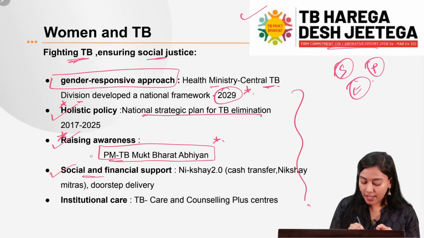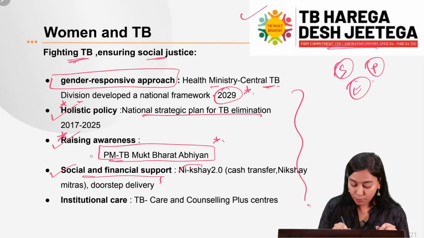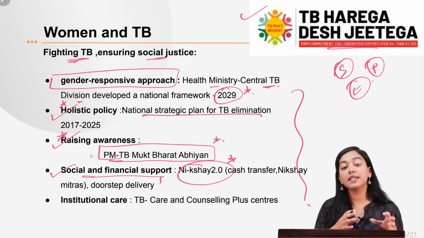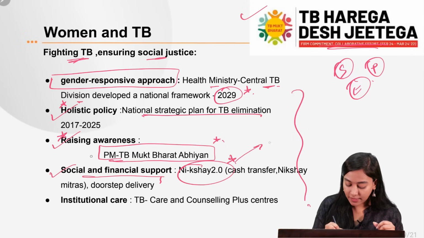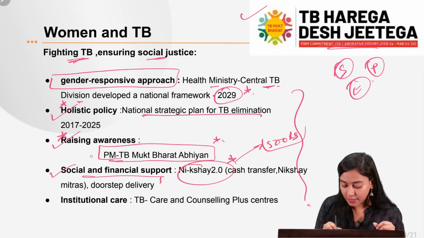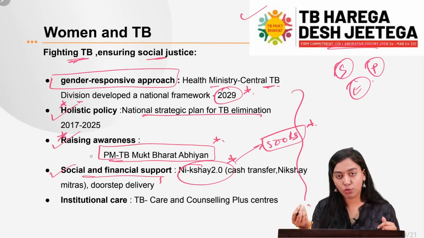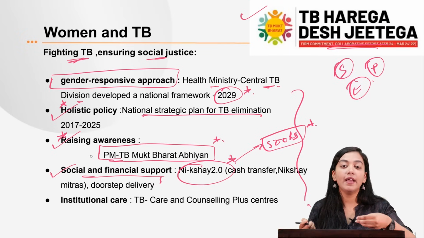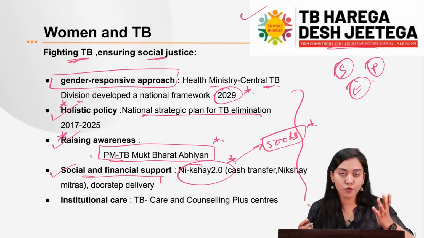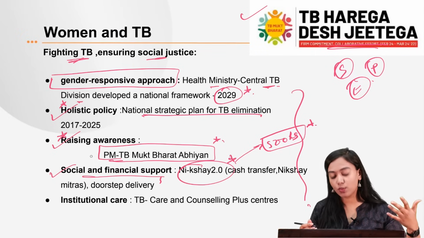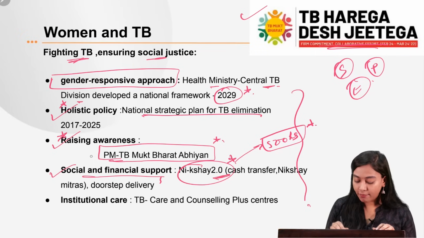Then the social and financial support. This is a very important scheme and it can also be asked in prelims. This is the Nikshay Poshan scheme or the Nikshay Abhiyan, which basically tries to provide financial and social support to the TB patients by giving them 500 rupees directly in their bank accounts. This is to provide them some minimal financial support so that they can avail their medicines and their treatments. This is specifically to deal with the poorer and the vulnerable sections of the society, because as you can see, the most vulnerable sections are the tribal population and the women. So they are supported with financial benefits.